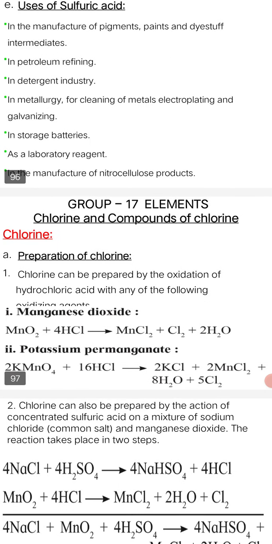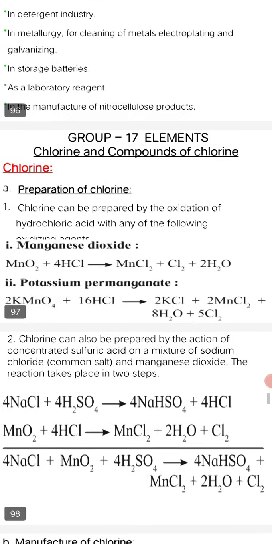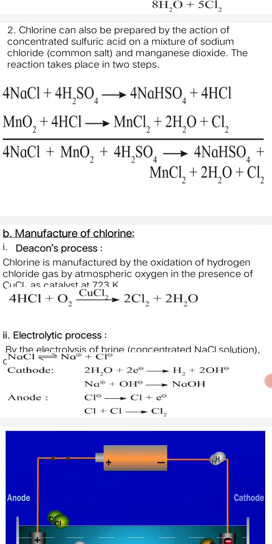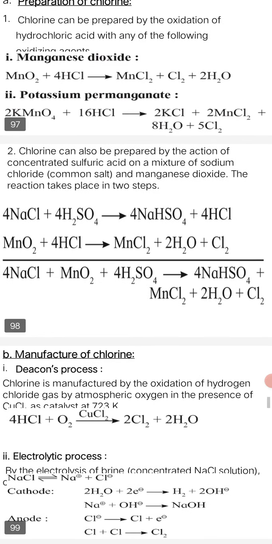Students, we are now going to introduce the group 17 elements. In that, we are going to choose chlorine and compounds of chlorine, and by that we can study the preparation of chlorine first of all, later on the manufacture of chlorine and the electrolytic process. That we'll see in the next lecture.